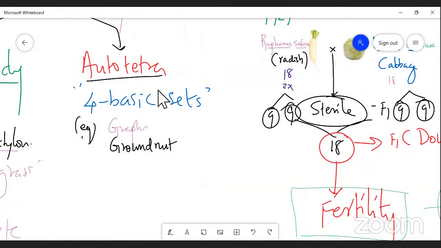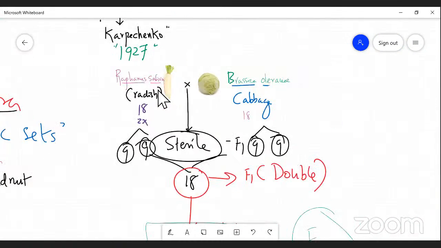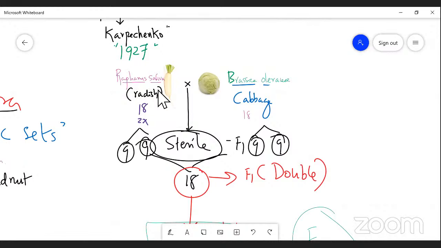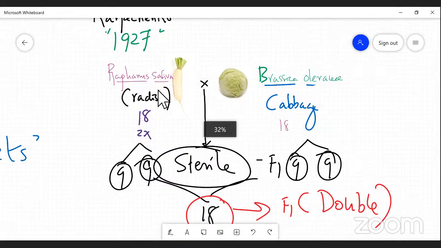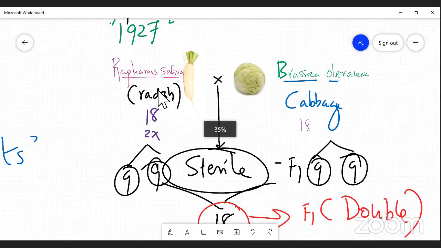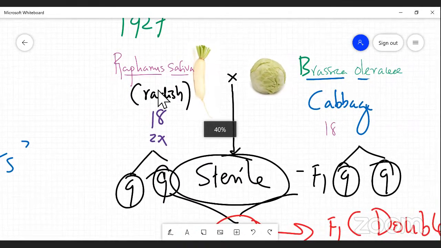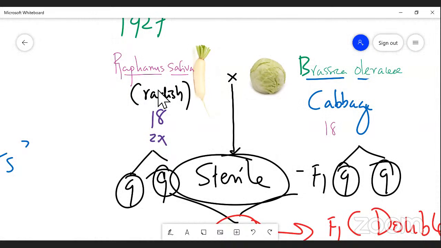Then next, I have shown two different vegetables, right? Will you mention the binomial of the first vegetable, which is widely used for making delicious food? Could you mention the binomial of radish? Raphanus sativus, right?